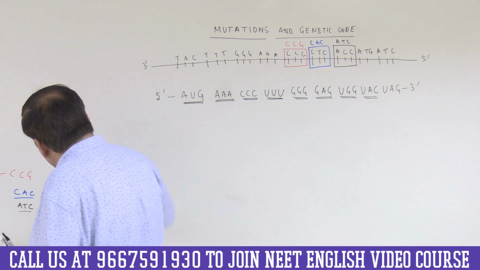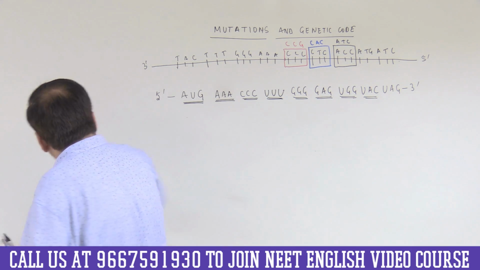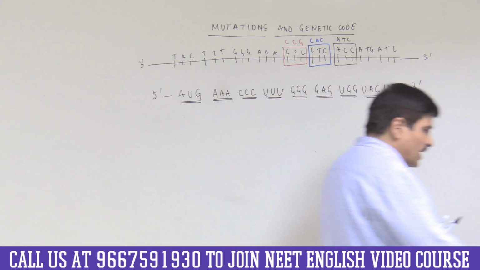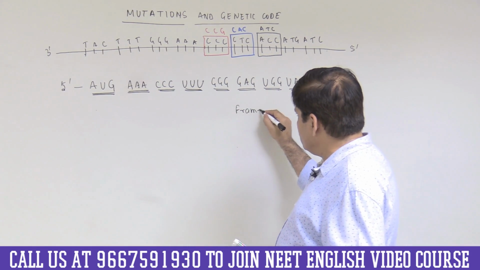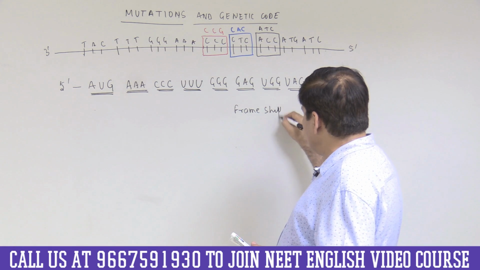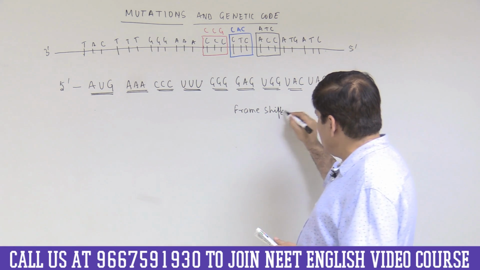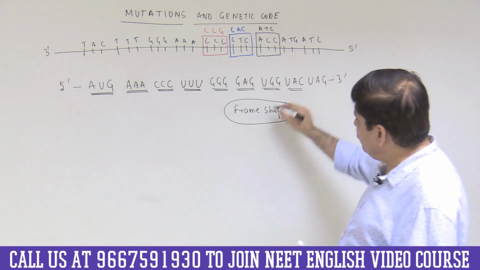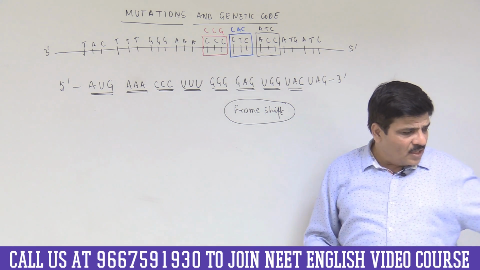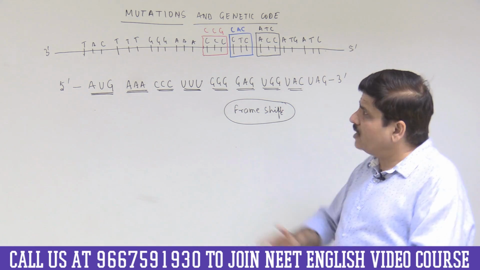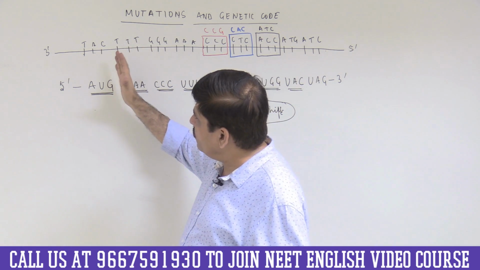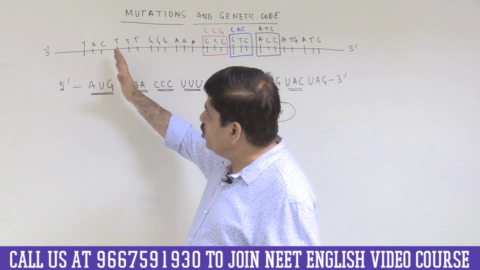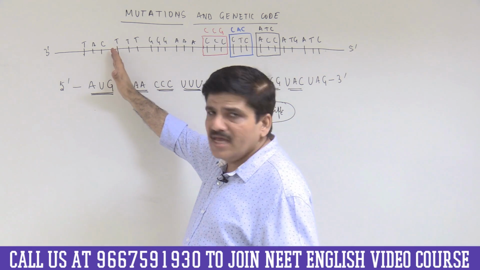Now I am coming to a very important type of mutation, which is called frame shift mutation. This is the main mutation that we are actually concerned about. Now let us see what it means. Suppose I insert one nucleotide pair in DNA.